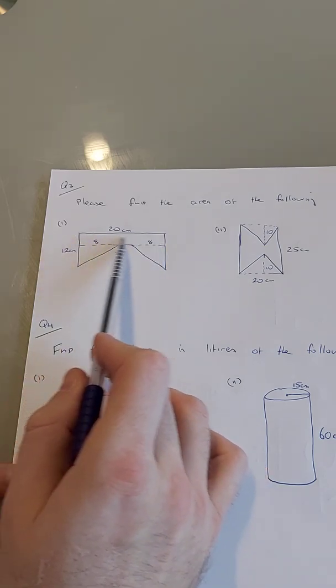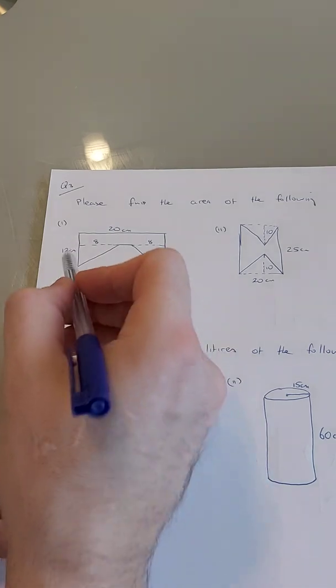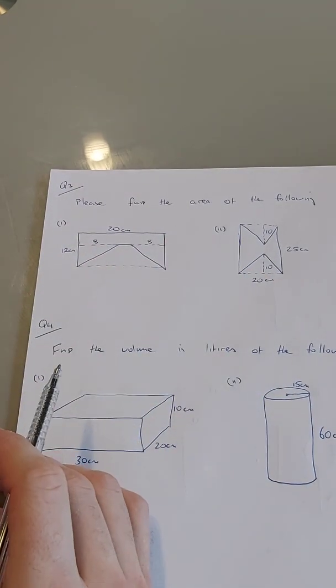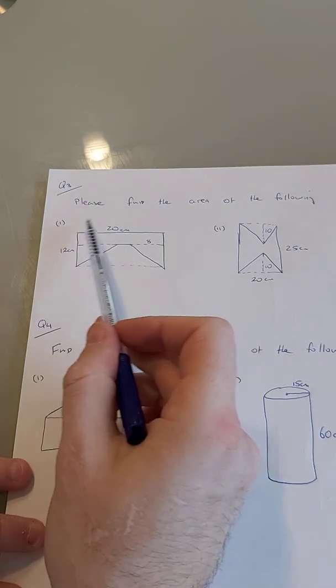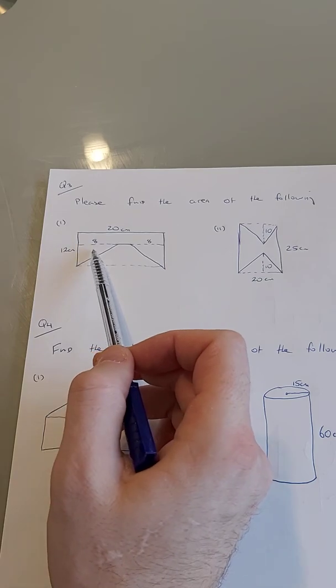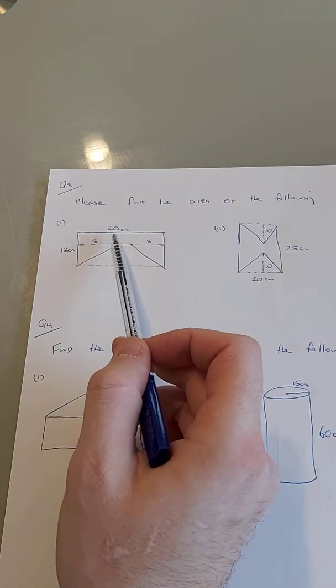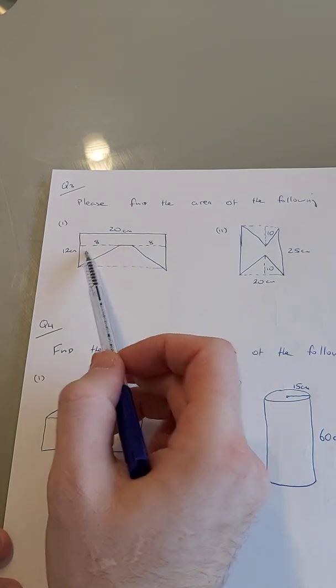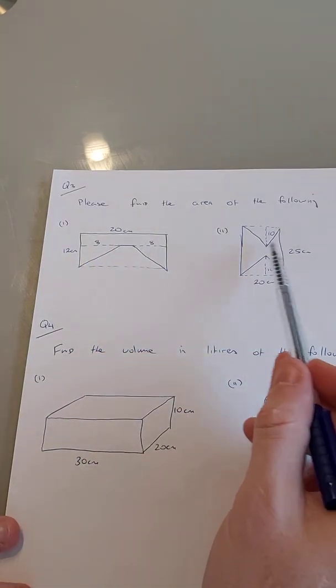Or else I could do a whole rectangle and take it away if I wanted to. So when I look at this here, I can find the area of the rectangle and then the area of the two triangles.